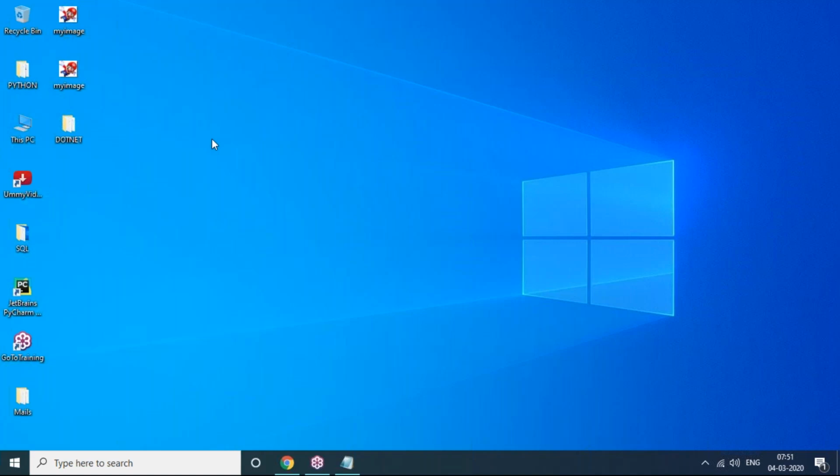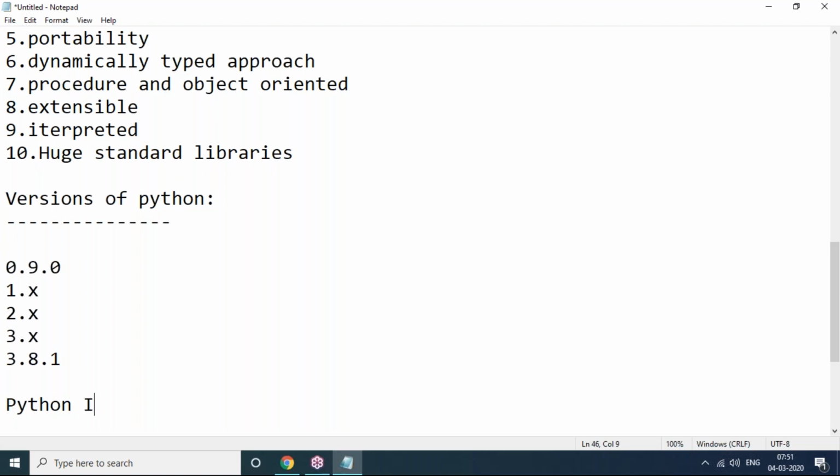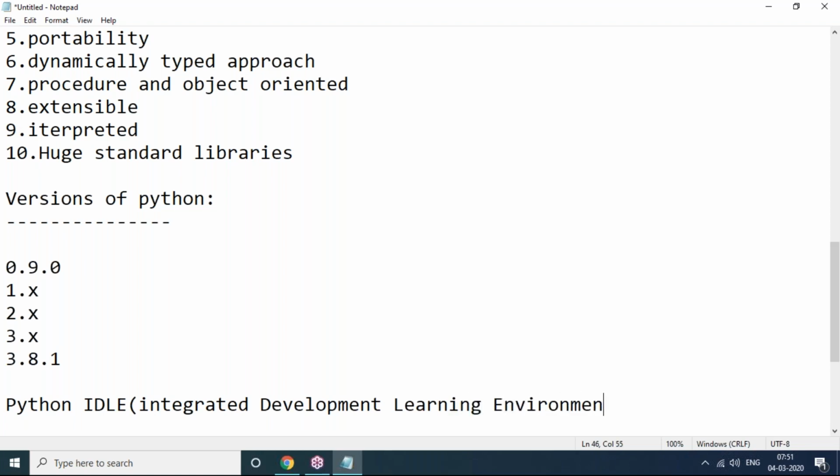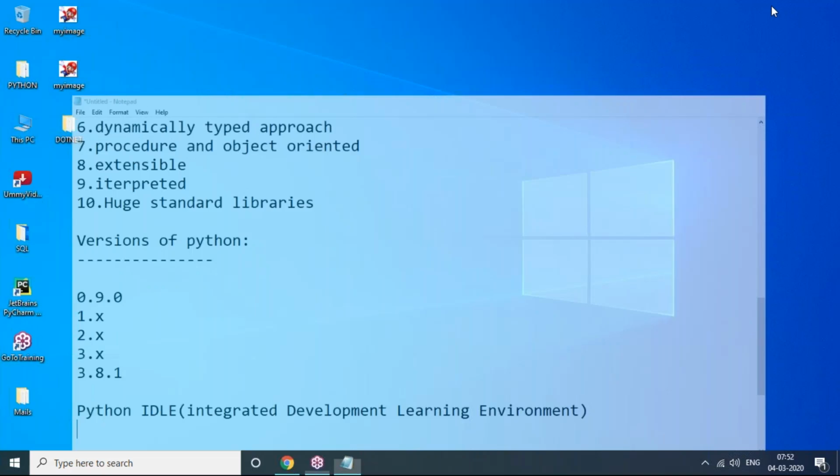Once we download and install Python software, what editor will come by default? The editor is called Python IDLE. This editor will come by default on your computer. IDLE stands for Integrated Development and Learning Environment. When we install Python software, you will get this IDLE.